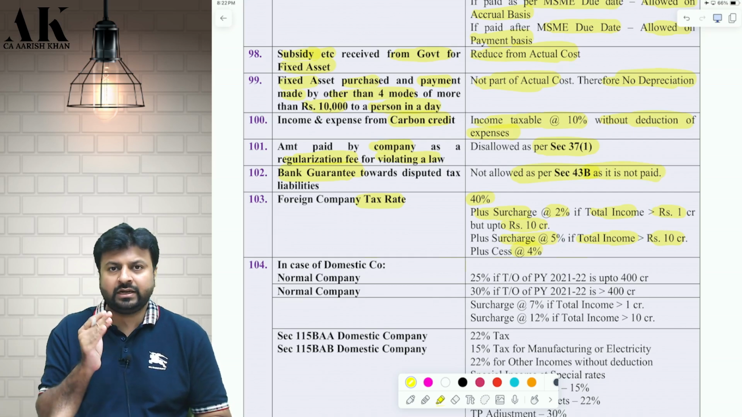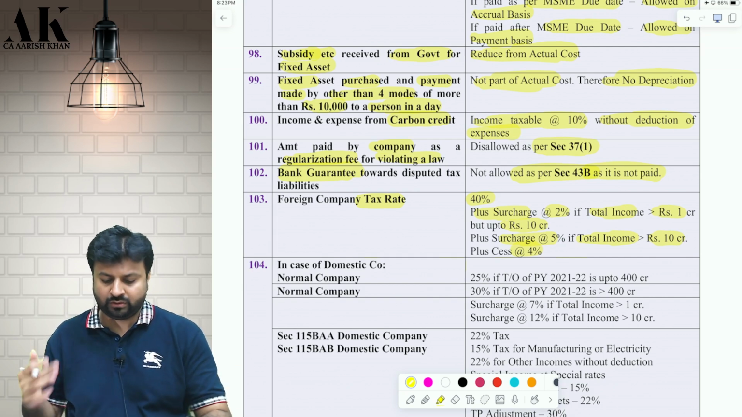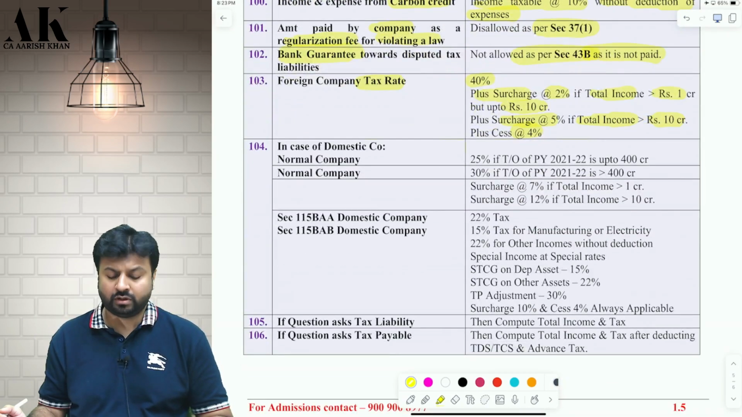If you earn slightly more than 1 crore, then there can be an implication of marginal relief also everywhere. Okay, marginal relief is applicable to all of them.